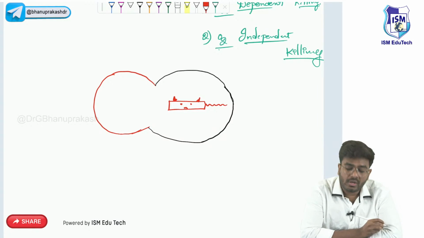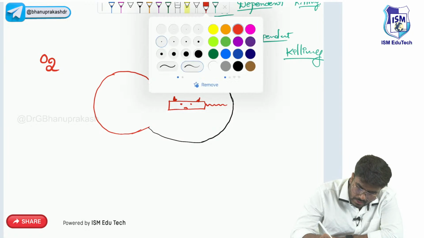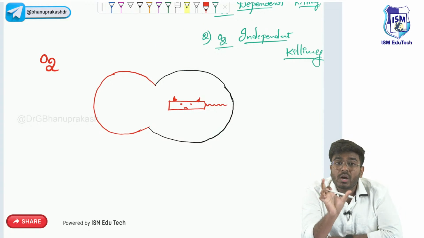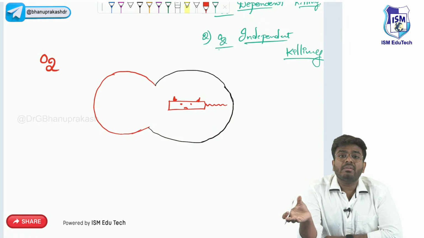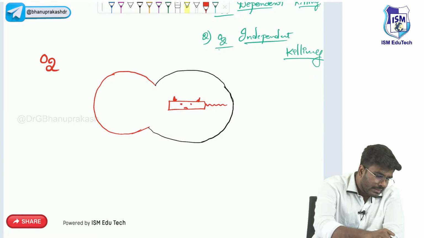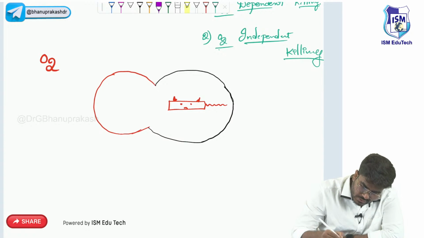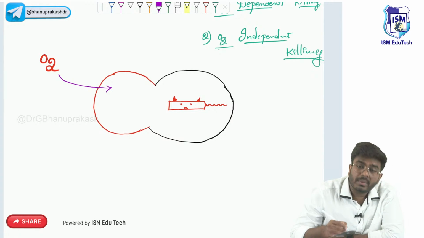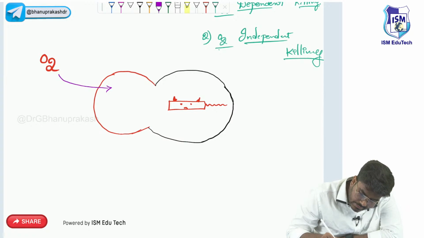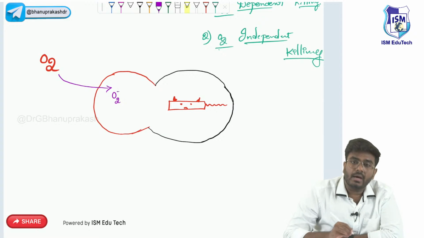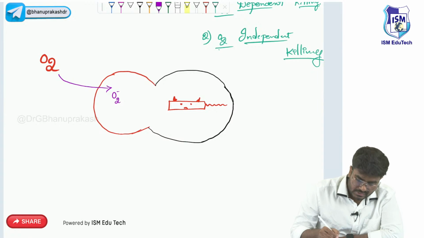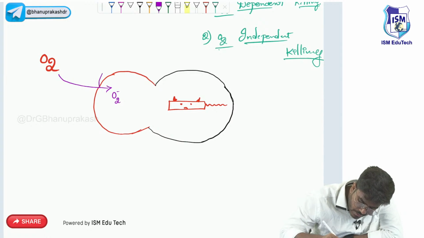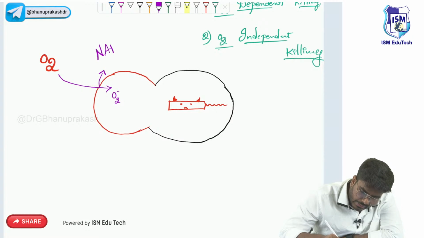Now what happens, sir? In oxygen dependent killing, the name itself says oxygen dependent, which means we are killing the bacteria with the help of oxygen. So we utilize the oxygen. Now this oxygen is going to be converted into a free radical. Which free radical, sir? It's going to be converted into a superoxide ion. This conversion happens with the help of an enzyme called NADPH oxidase.